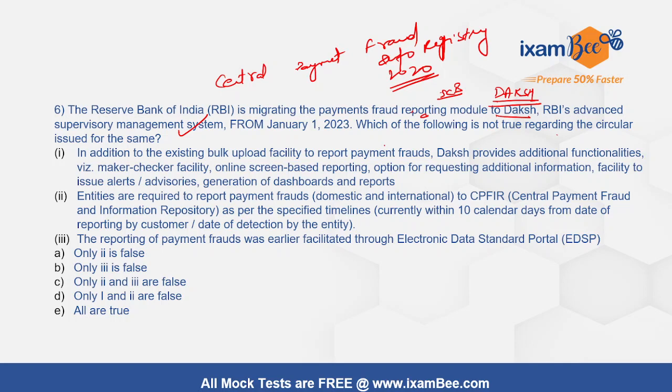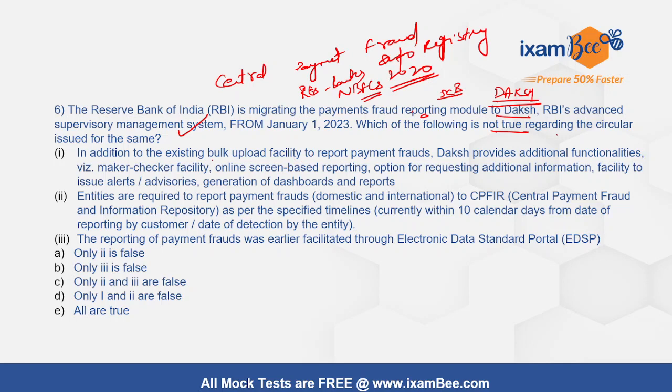So Daksh is a web-based end-to-end workflow application through which RBI will monitor the compliance requirement in a more judicial manner to improve the process of compliance culture in regulated entities like banks and NBFCs. Right, so which of the following is not true regarding the Daksh settlement system, payment fraud reporting system?